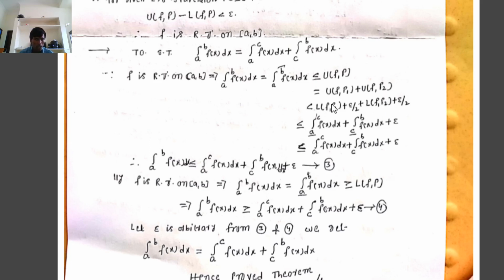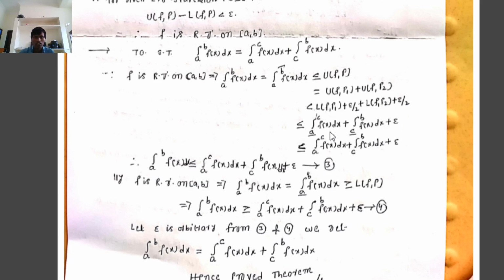L(f,P1) is the lower Riemann sum with respect to the closed interval a comma c, and L(f,P2) is the lower Riemann sum corresponding to the closed interval c comma b. Therefore, the lower Riemann sum is less than or equal to the lower Riemann integral on a comma c, and also on c comma b. That implies L(f,P1) is less than or equal to the integration from a bar to c of f of x dx, plus L(f,P2) less than or equal to the integration from c bar to b of f of x dx, plus epsilon by 2, equal to epsilon.